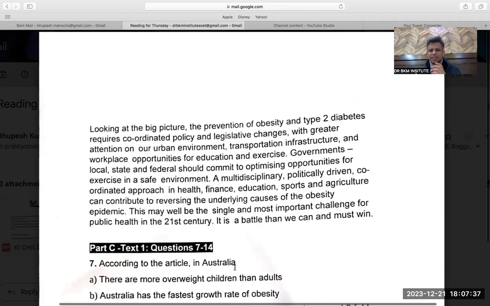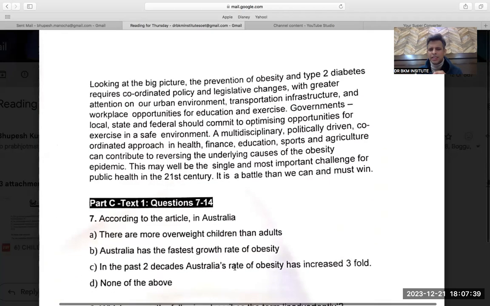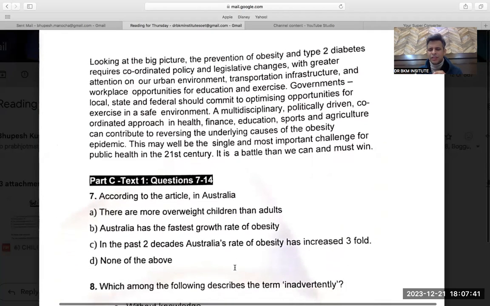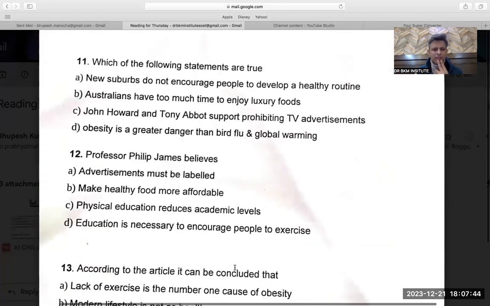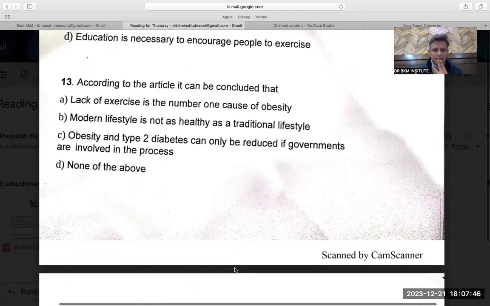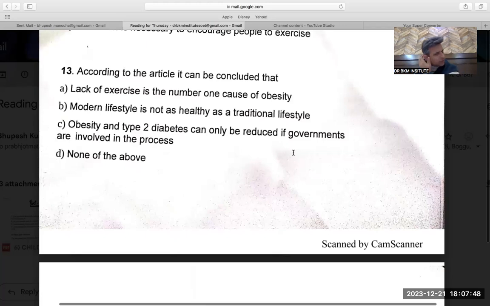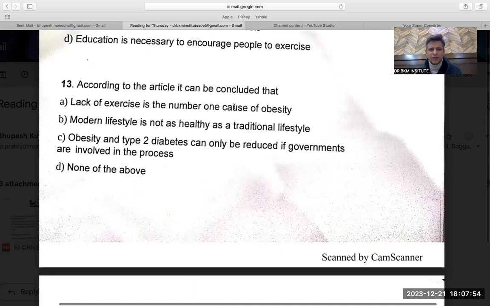This may well be the single most important challenge. It is a battle that we can and must win. So they are involving government. That's the only thing they are saying. If government is involved in the process... but "only" is a very strict word. Lack of exercise is number one. No. Modern, but again I do not have an option other than C or none of the above. C or D. Don't have options.